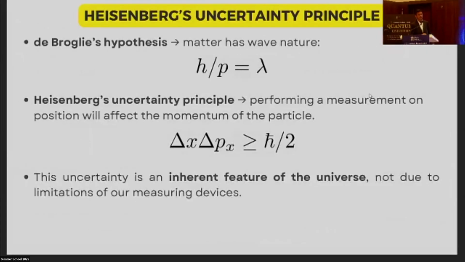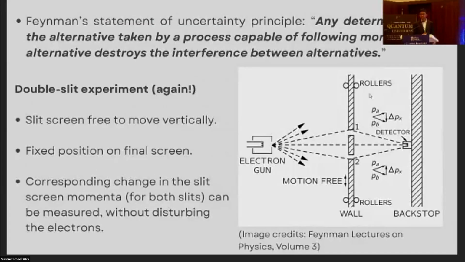Now, the uncertainty principle has already been discussed in this summer school, and most of you already know it. So it's basically that we cannot measure both the position and the momentum along the same direction of a particle with 100% accuracy at the same time. They are canonically conjugate variables, and the product of their uncertainties is greater than or equal to a non-zero constant. And this uncertainty is an inherent feature of the universe. It's not because of any limitations in our measuring device.